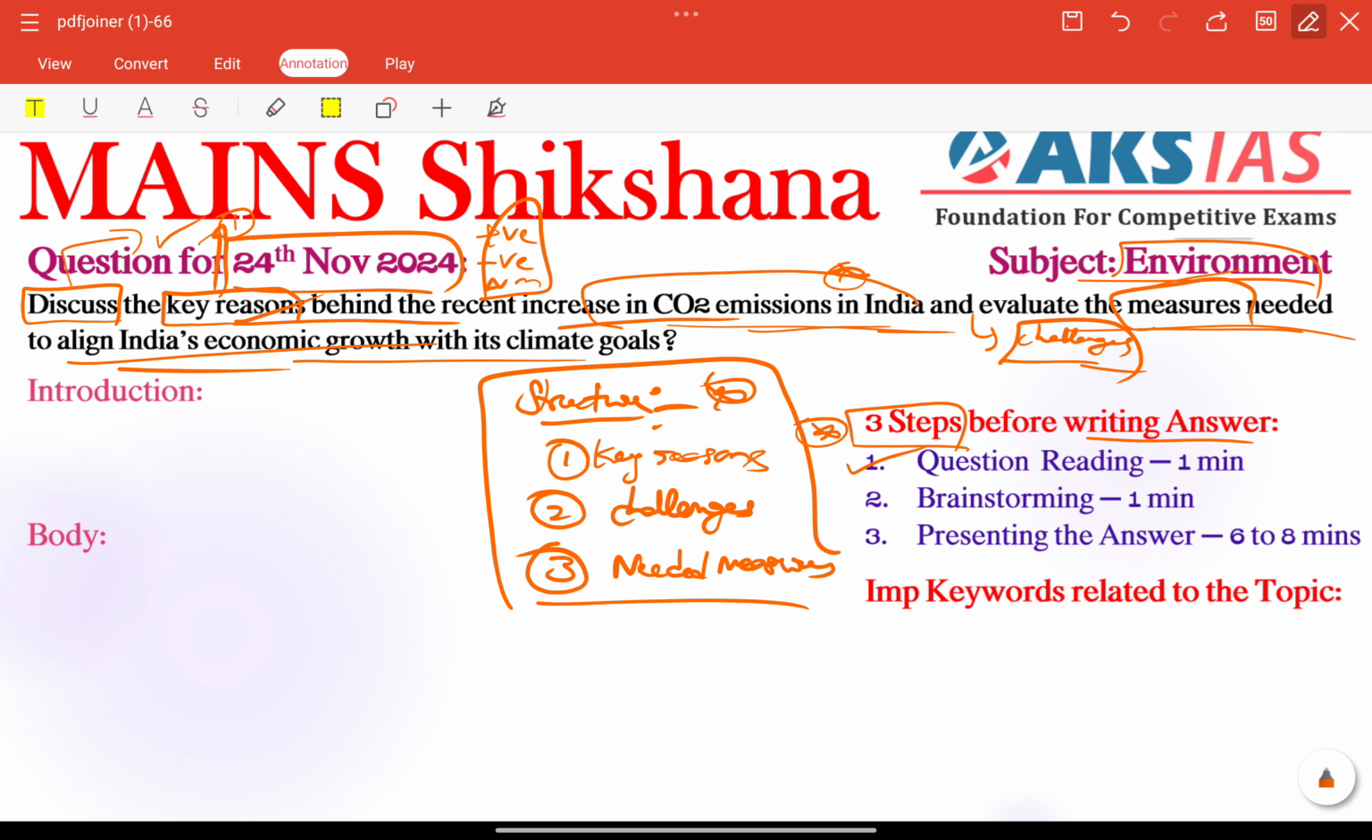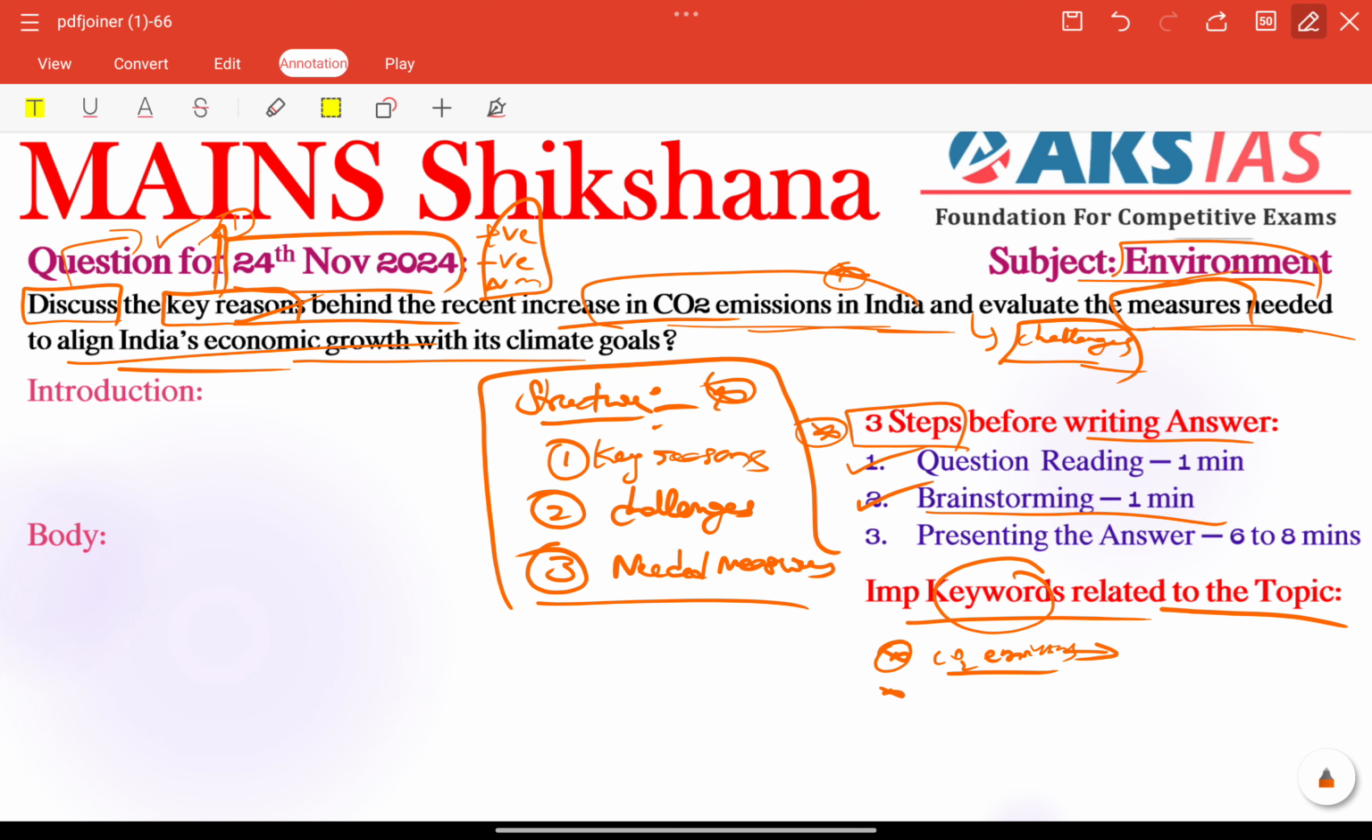Next, importantly, we need to focus on brainstorming. In step 2 we need to focus on recalling important keywords related to the topic. What is the topic here? CO2 emissions related information. Whatever recent data we have according to current affairs, we need to include. So first of all, we need to add recent CO2 emissions related information.